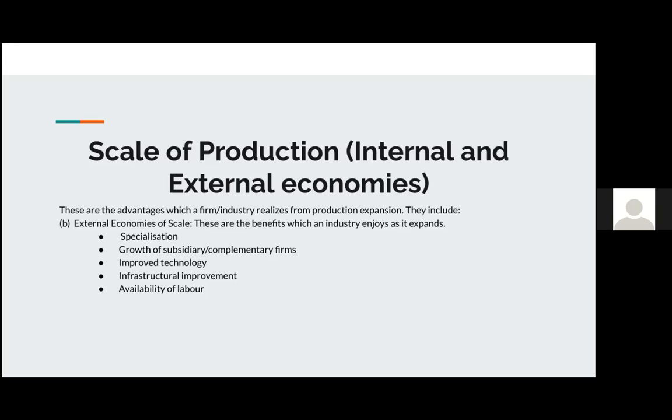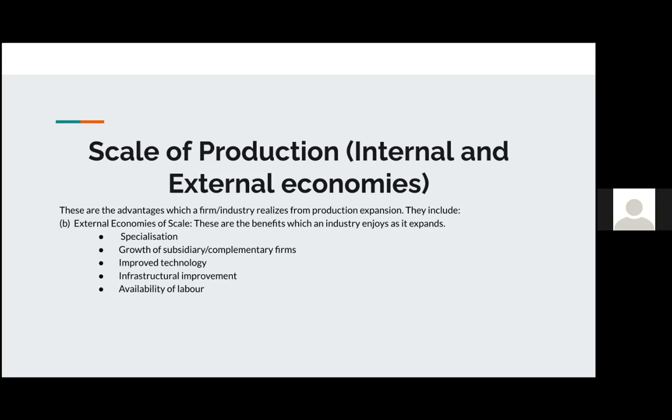So if I'm a company that operates in, say, the agriculture industry in Nigeria, and my company isn't necessarily producing faster, or hasn't experienced an increase in its production, but the agriculture industry in Nigeria is expanding, then there are some external economies of scale that I or my company would experience.